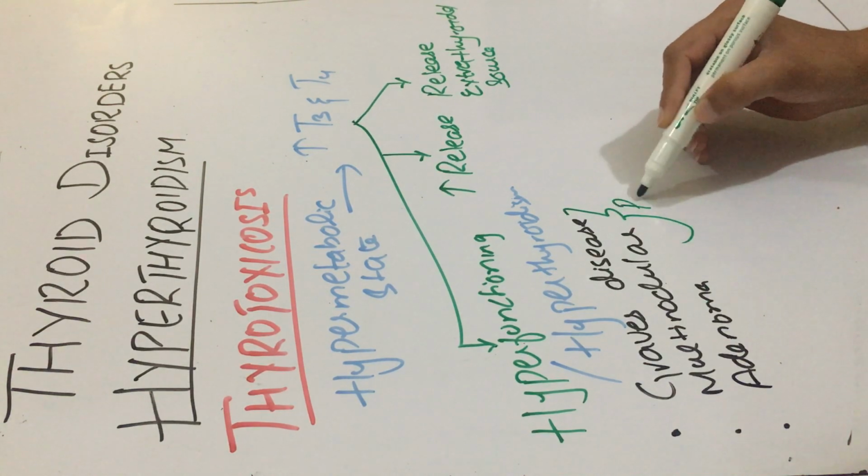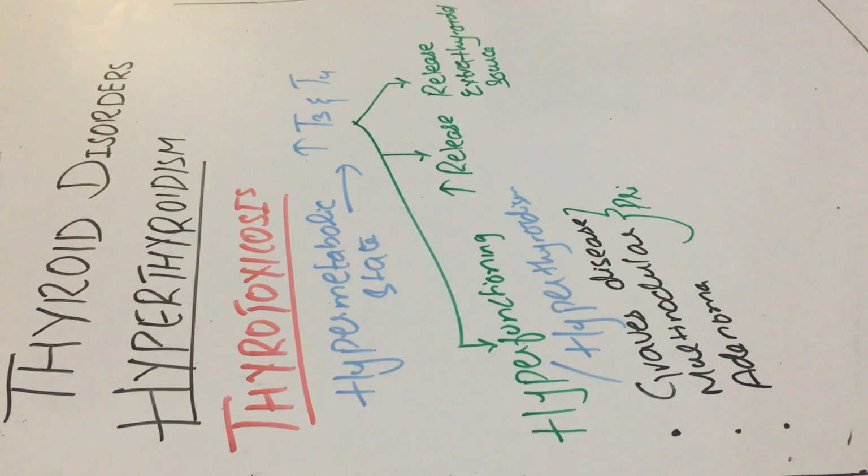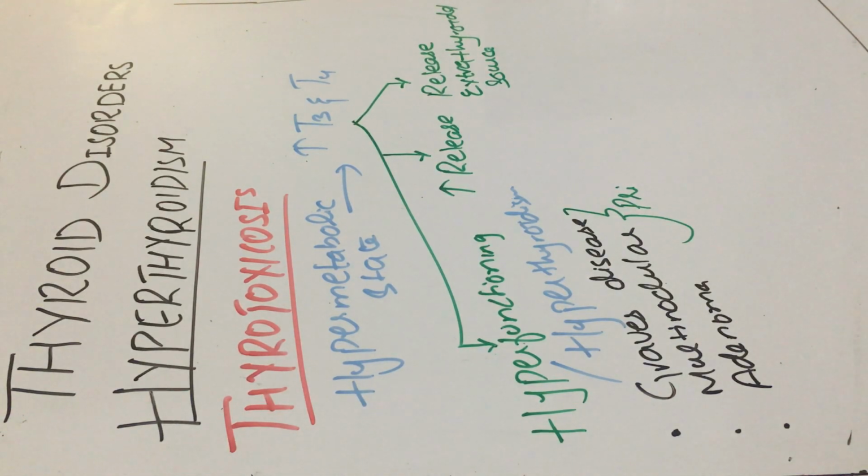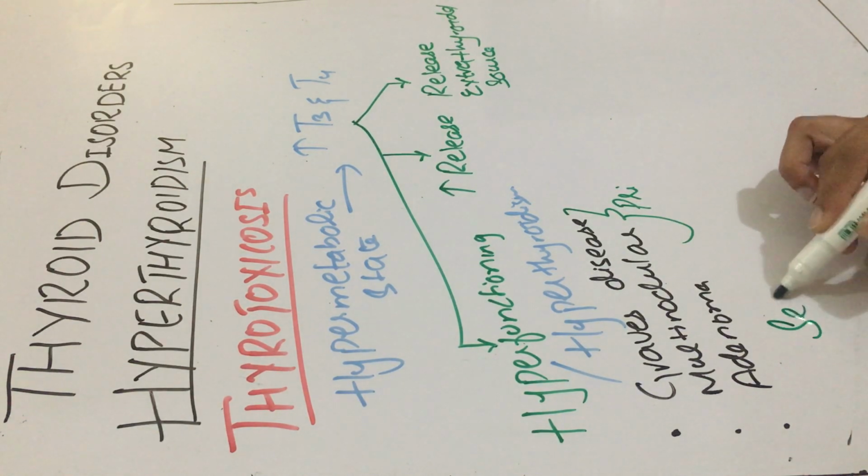These three examples come under the heading of primary hyperthyroidism. Primary hyperthyroidism is when there is an intrinsic abnormality in the thyroid gland itself, when the thyroid gland is actually hyperfunctioning. But there could be a disorder at the level of the pituitary gland or the hypothalamus, and that is known as secondary hyperthyroidism.